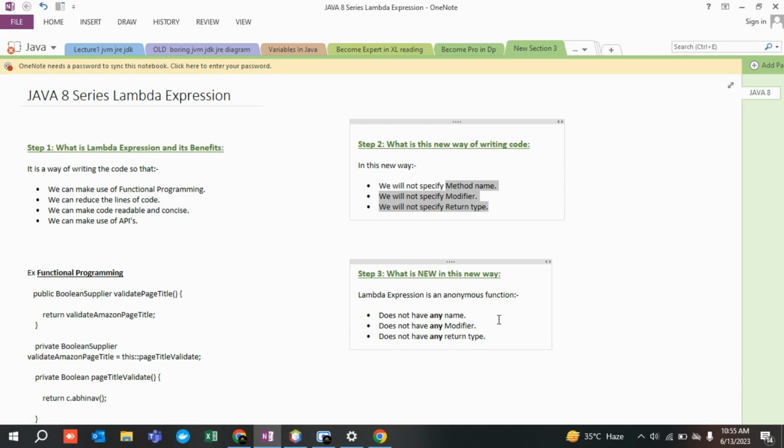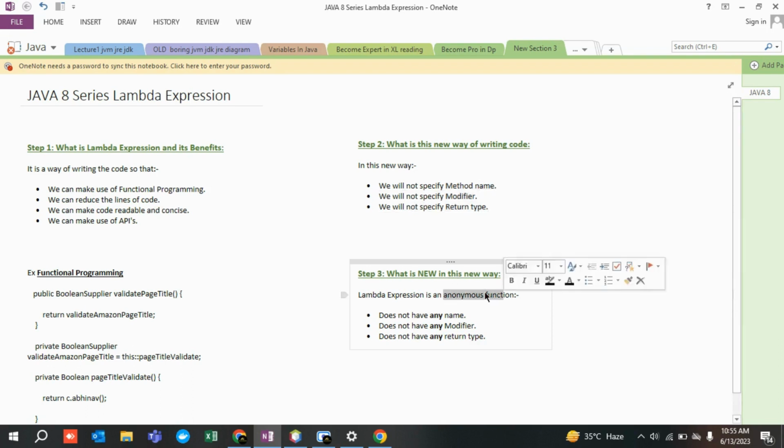But at this point of time, it is an anonymous function or anonymous method that can be used at some point of time for some work. And whenever you would be using this anonymous function, it won't be having any name, any modifier, and any return type. Any return type, it won't be having.